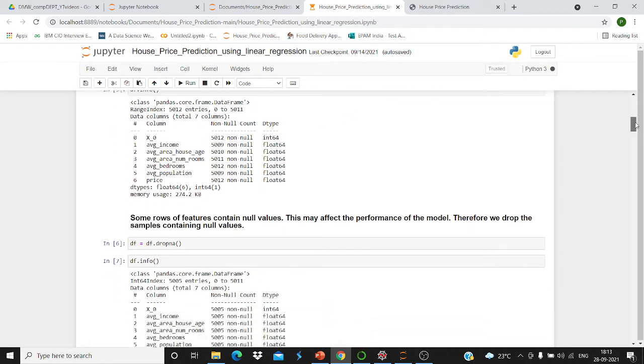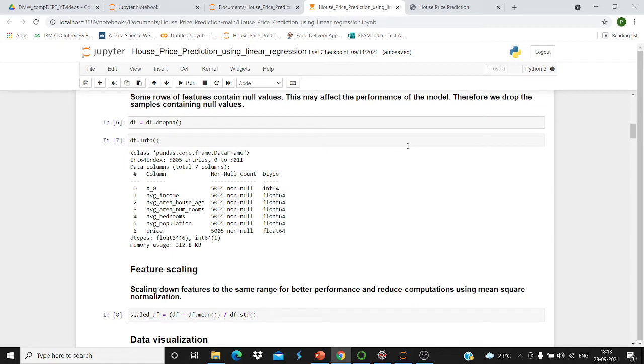After that, some rows of the features contain null values. So what exactly will we do for the null values? This may affect the performance of the model. So we are dropping the samples containing null values, using dropna. Then this will drop all the null values.